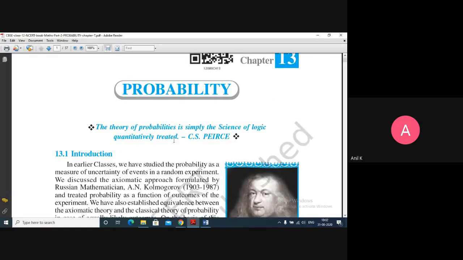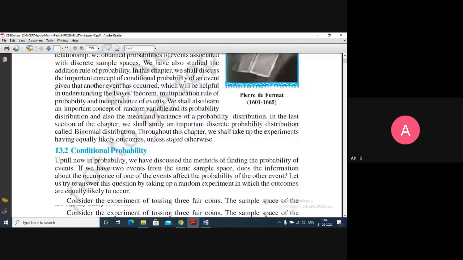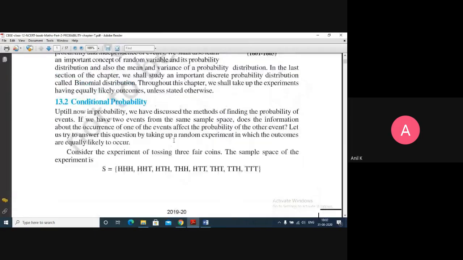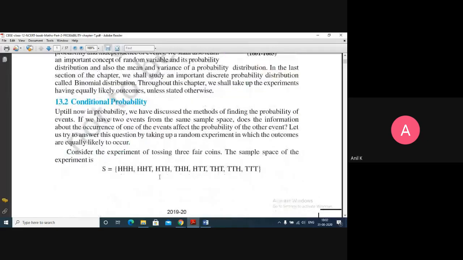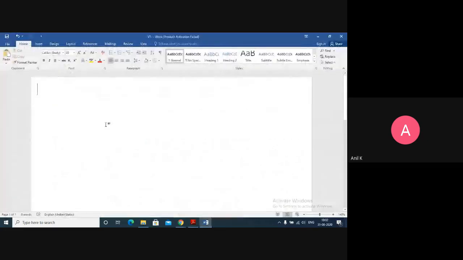I think we have been studying it from class 9th or 8th. So this year also we are going to study probability, but a few more things we are going to add. The first thing is conditional probability. So first we go to conditional probability. We'll take a few examples and discuss.